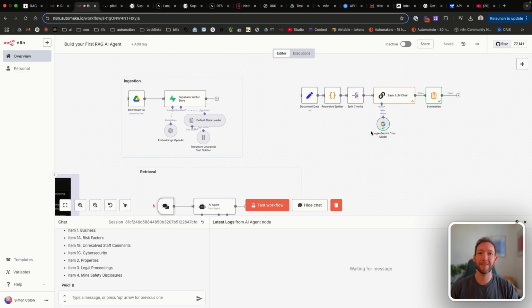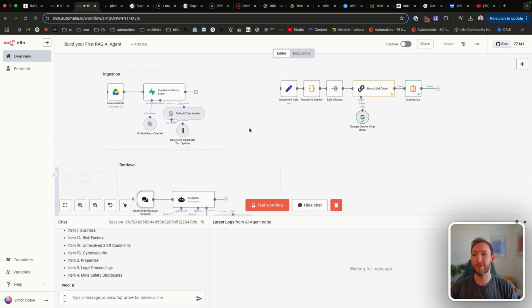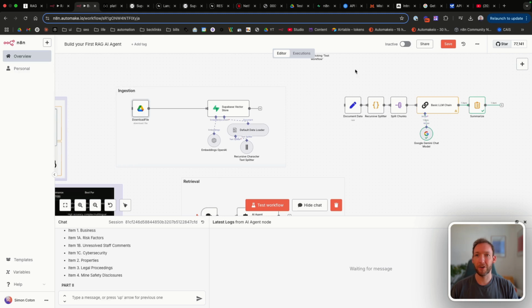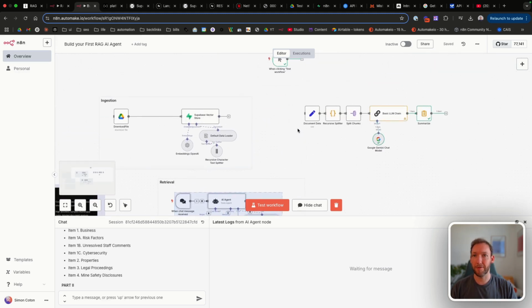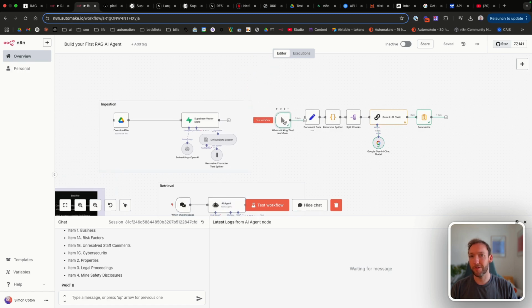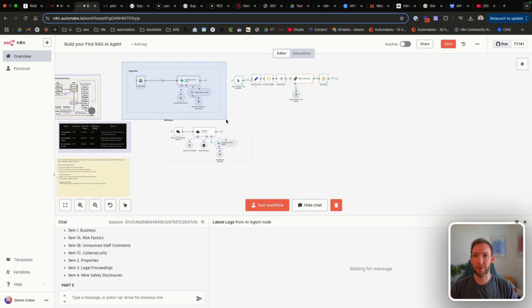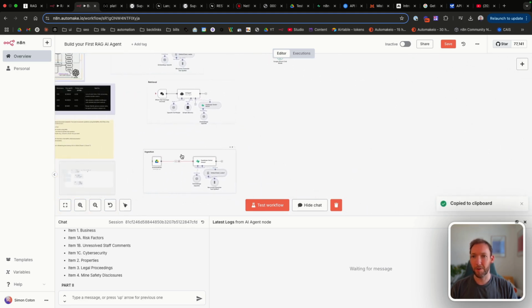with the context. So we've got this snippet that we're going to start adding in, and we'll go through each node individually to show you what's happening. But we'll go back to the ingestion phase here. And actually what I'm going to do so that you have all of the workflows available is I'm going to keep this initial workflow up here, and I'm just going to duplicate it, and we're going to create a new table because we can always then refer back.